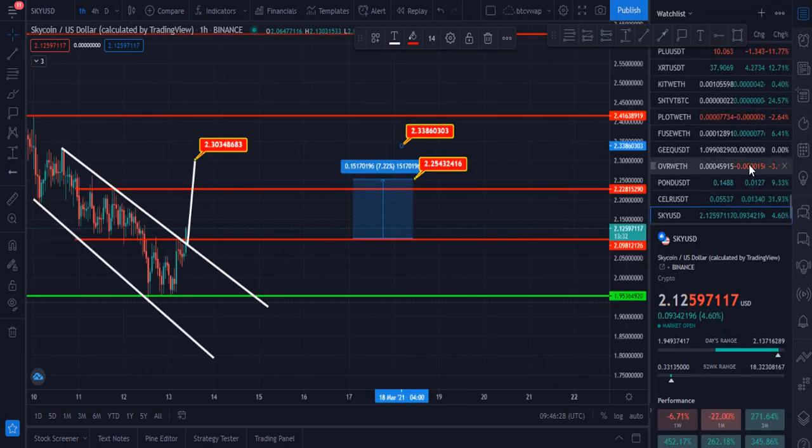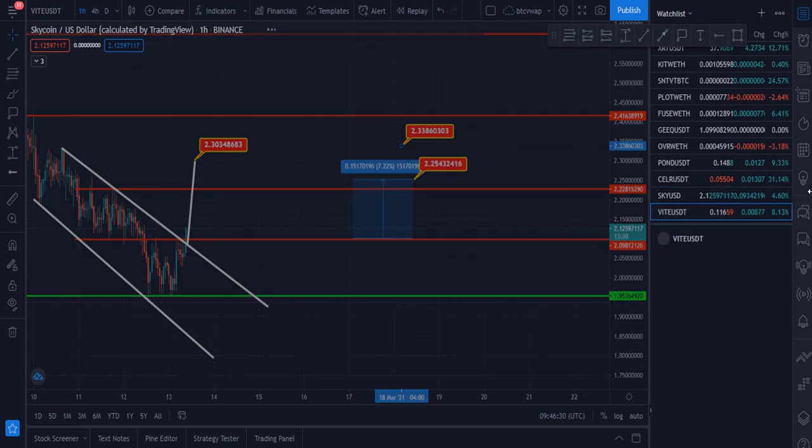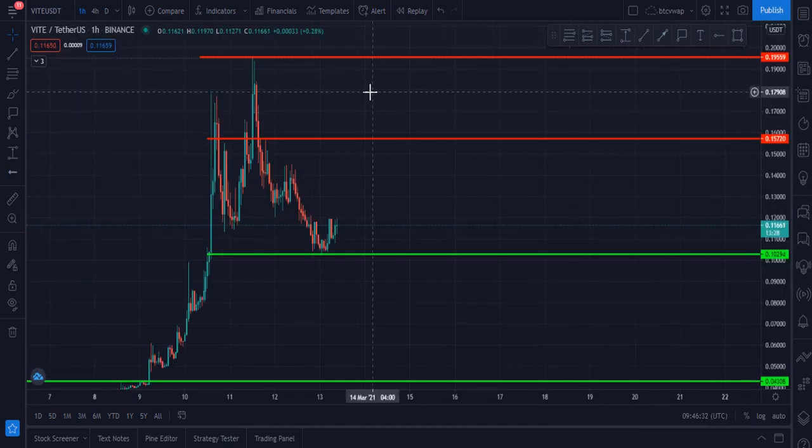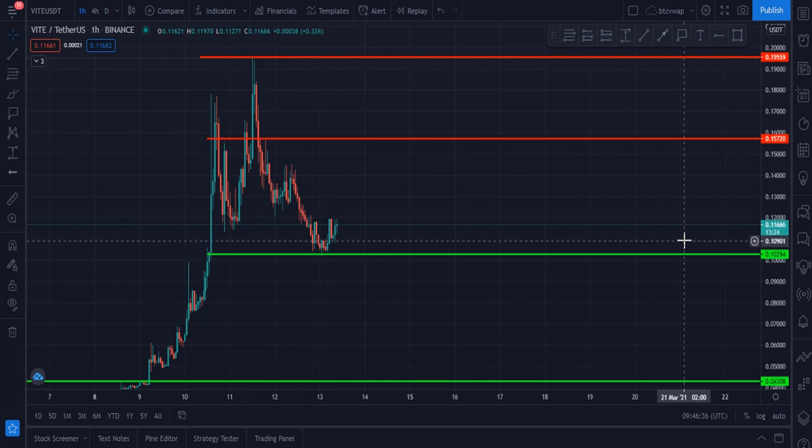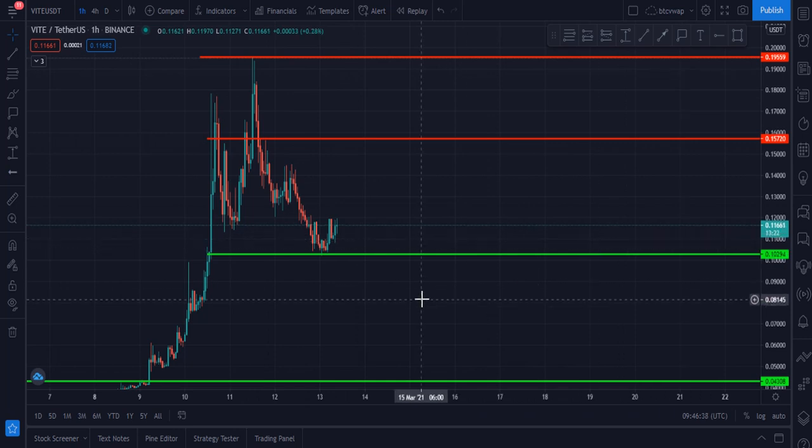My last chart is White USDT, and White was rejected from $0.19, and after that it bounced back from $0.10, and now it is currently at $0.11.